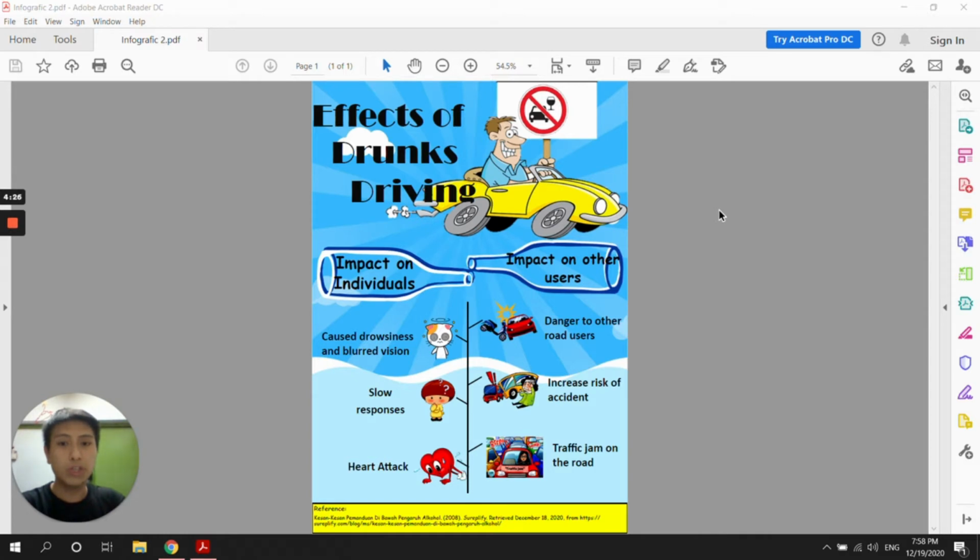Due to these three impacts on the individual, they will cause impact on other road users. For example, it is dangerous to other road users, it increases the risk of accident, and the last one will cause traffic jams on the road.